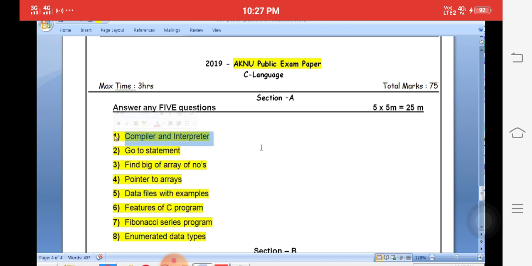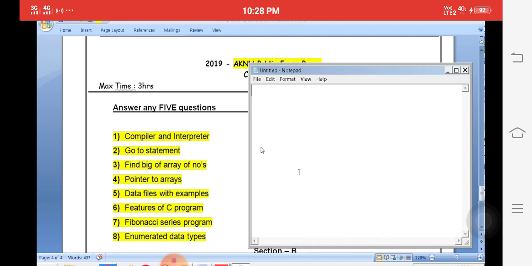The compiler and interpreter, goto statement, finding the biggest of numbers, pointers, arrays, data files, features of C program, Fibonacci series, enumerated data types. These are the 8 very important questions, repeated every year in the public examination. Especially it belongs to the 2019 paper for Nana University, but the same questions are repeated every year. We will explain the simple answers for each and every question. It's a 5 mark question.